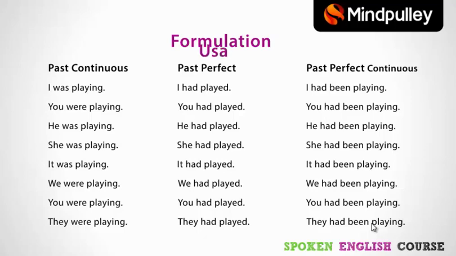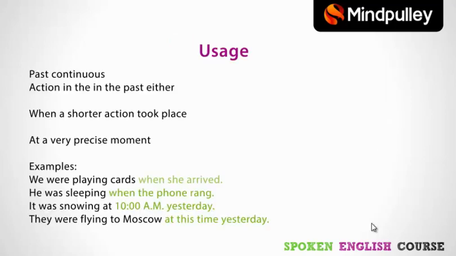Start with the past continuous tense. Past continuous tense is used when the action is in the past, either when a shorter action took place or at a very precise moment. यानी कि जब एक छोटा एक्शन होता है और एक स्पेसिफिक मोमेंट पे, एक प्रिसाइज मोमेंट पे इन द पास्ट, तब हम वहां पर पास्ट कंटिन्यूअस टेंस का यूज करते हैं.